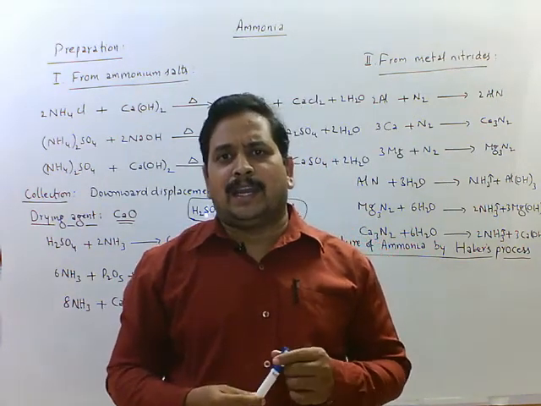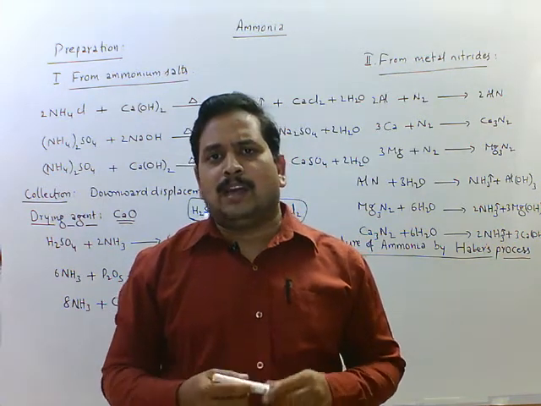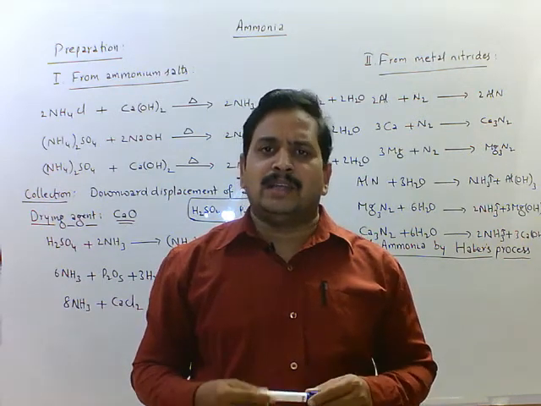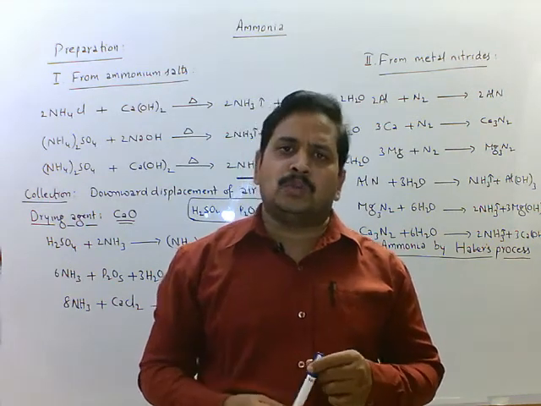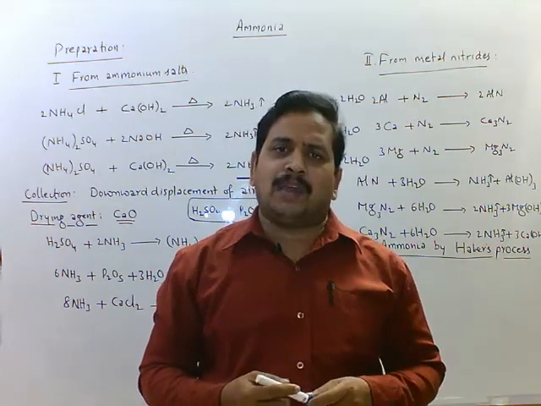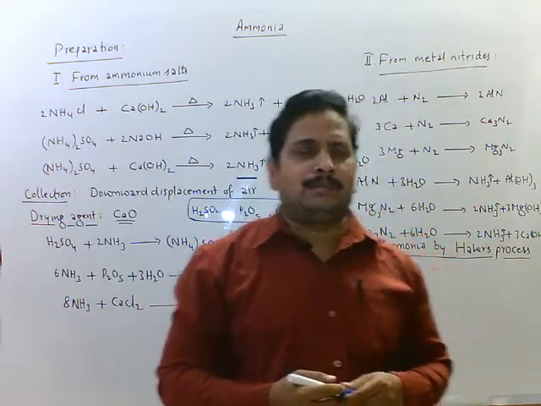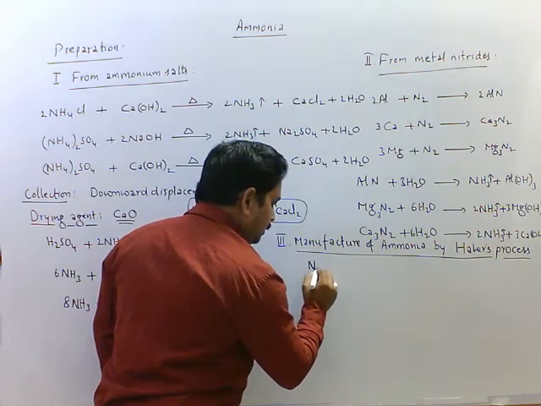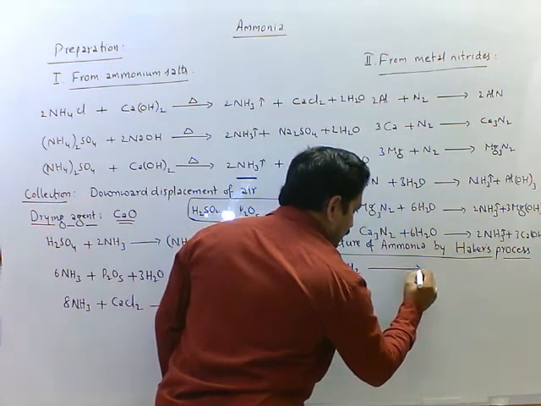Catalyst is finely divided iron, and the promoter is molybdenum. And also the reaction conditions: it is exothermic in nature and reversible in nature, and the process proceeds through decrease in volume. Low temperature and high pressure favor the forward reaction, the formation of more ammonia. Now, the main reaction is N2 plus 3H2. It is a reversible reaction.